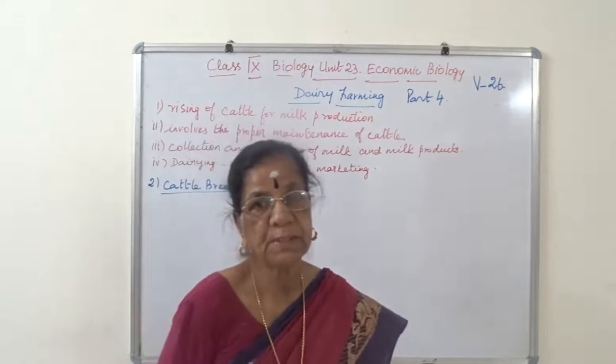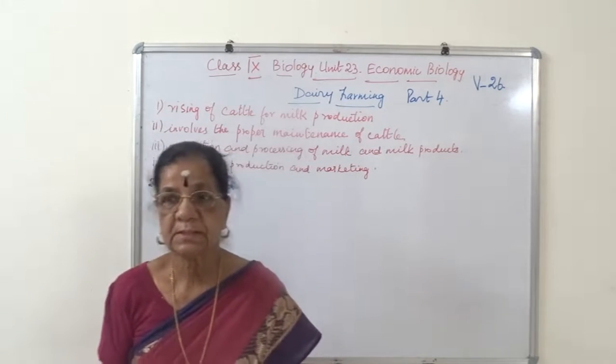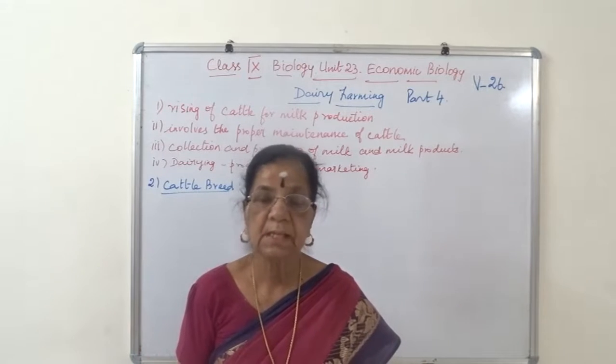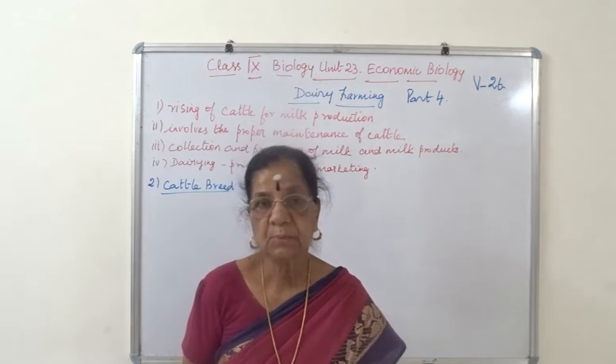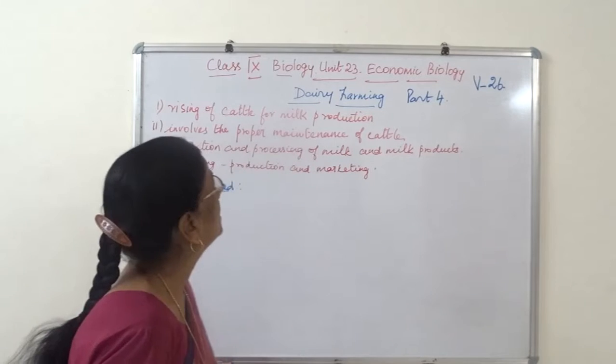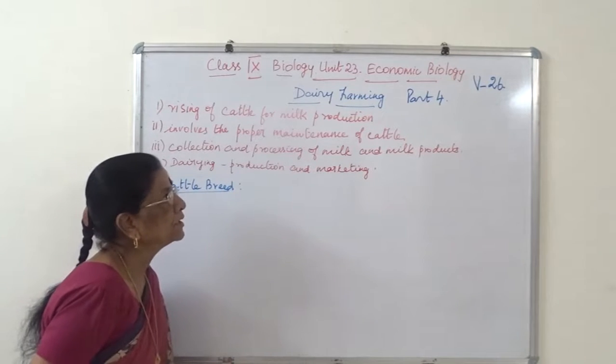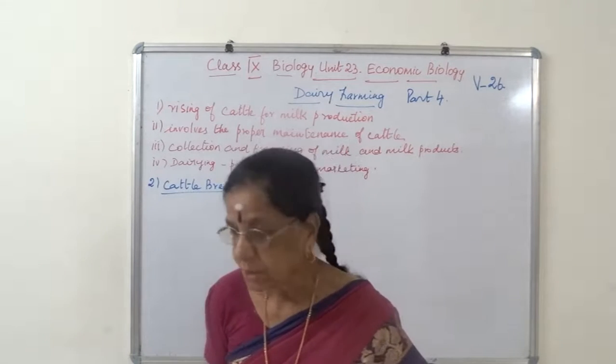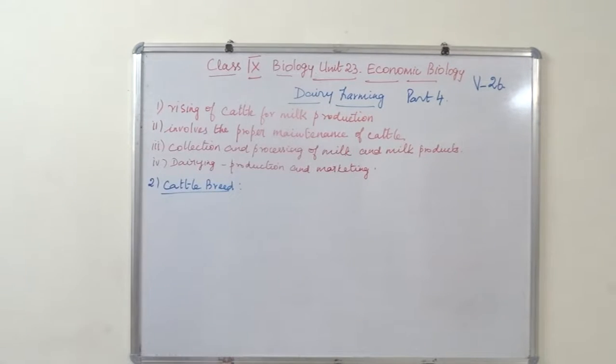Up to aquaponics, hydroponics and aeroponics, this unit 23 economic biology is included under botany heading.